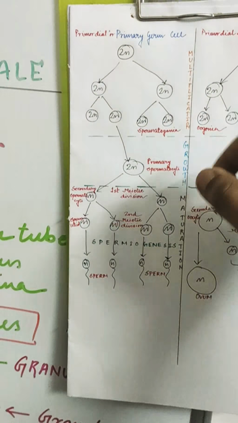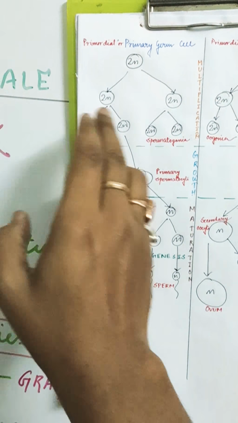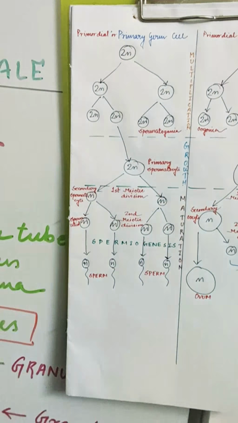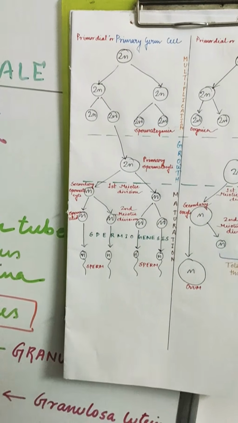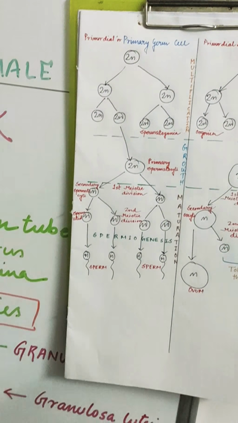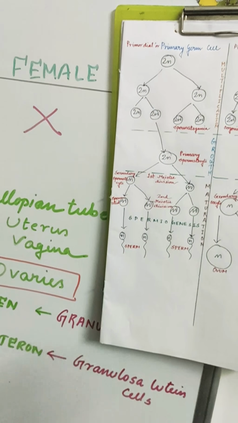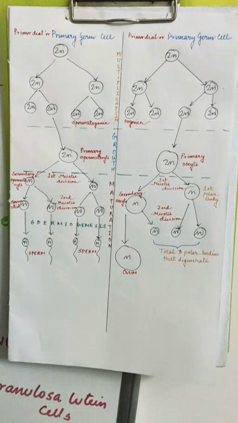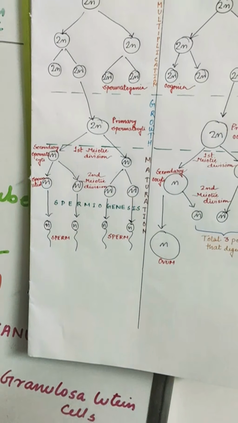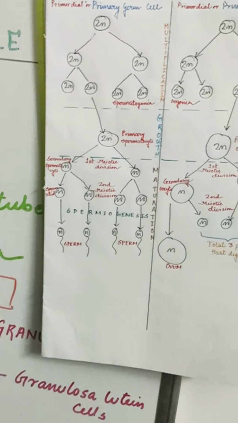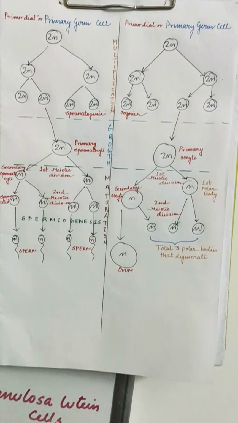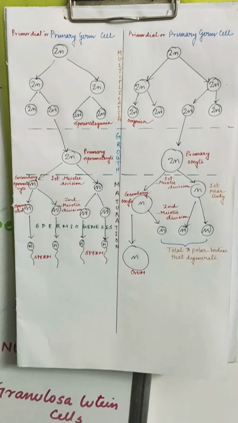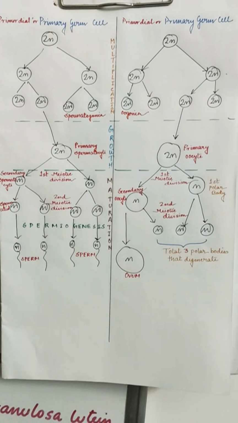At the end of this phase, in this case it forms spermatogonia, and in the oogenesis case it forms oogonia. Then there is a gap, or you can say a growth phase, where the spermatogonia develop into primary spermatocyte, and the oogonia turn into primary oocyte. These things happen under the tight regulation of the 6 hormones mentioned earlier. So this particular stage is called the growth stage. After the growth stage comes the maturation step.